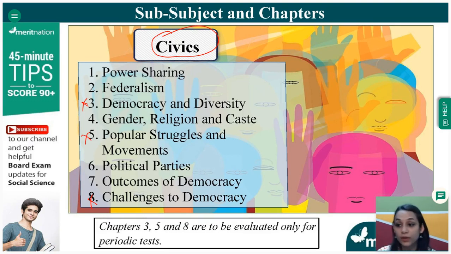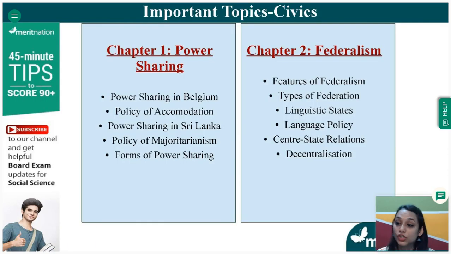Now you can forget about it. ये chapter boards में नहीं आएंगे, so please इसको बार बार पढ़ने की जरूरत नहीं है. अगर आपके concepts clear है, you can apply the concepts in other chapters, but इन 3 chapters से board में questions नहीं आएंगे.